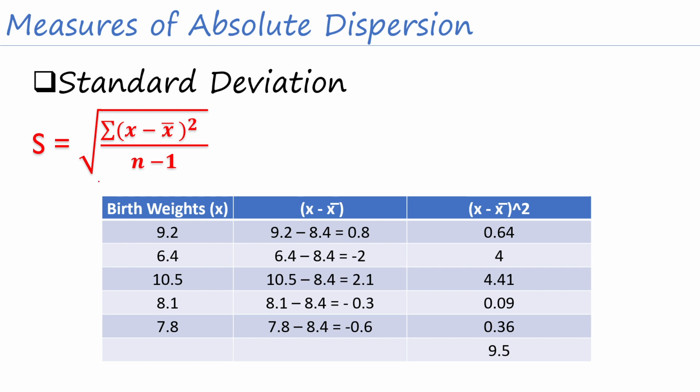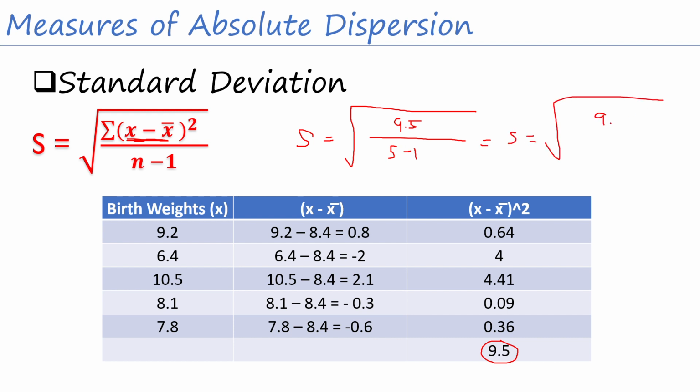We have S. S is equal to square root of, we all know that x minus x bar squared is just equal to 9.5. So, kuhanin lang natin, this is equal to 9.5 divided by n minus 1, it is equal to 5 minus 1. So, yung s daw natin is just equivalent to the square root of 9.5 divided by 4. And it will also give us a result which is equal to 1.541.